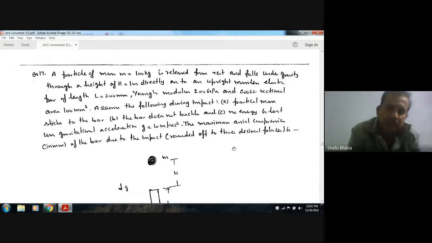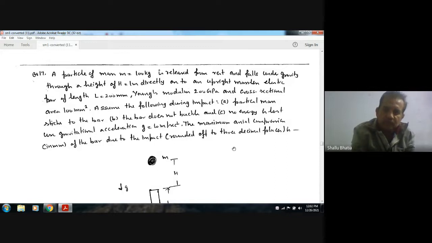Assume the following during impact. A. The particle mass sticks to the bar. B. The bar does not buckle. C. No energy is lost. Use gravitational acceleration g equal to 10 meter per second square. The maximum axial compression of the bar due to impact, rounded up to 3 decimal places, is